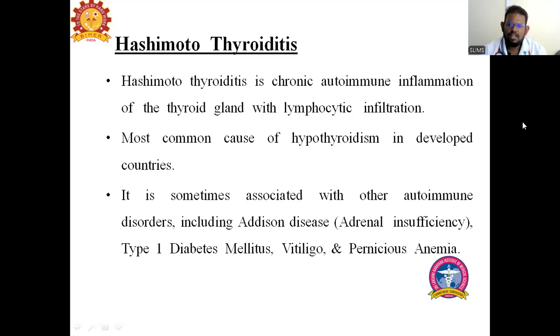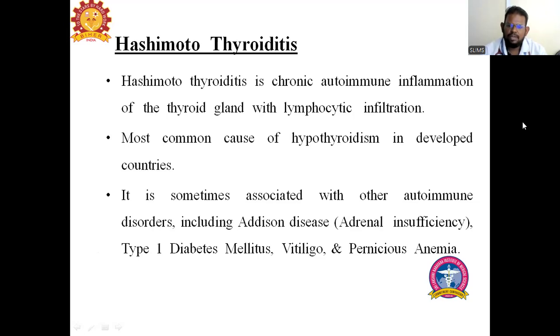It is the most common cause of hypothyroidism in developed countries, the Western world like the USA and UK. The thyroid gland is infiltrated with lymphocytes. This is usually a disease associated with multiple systems.